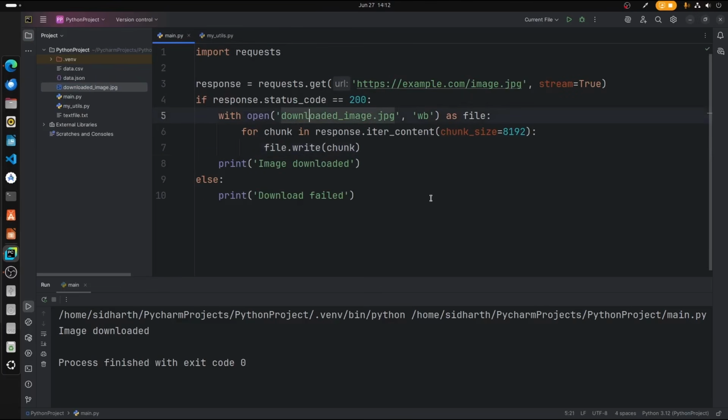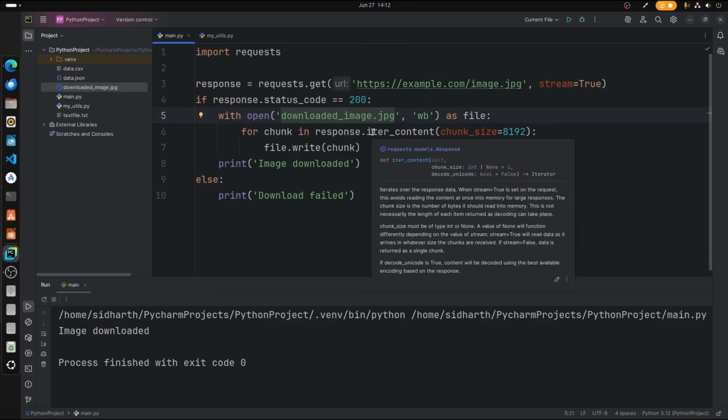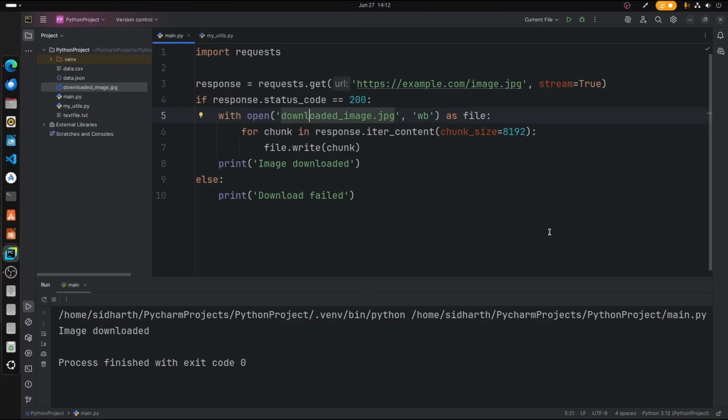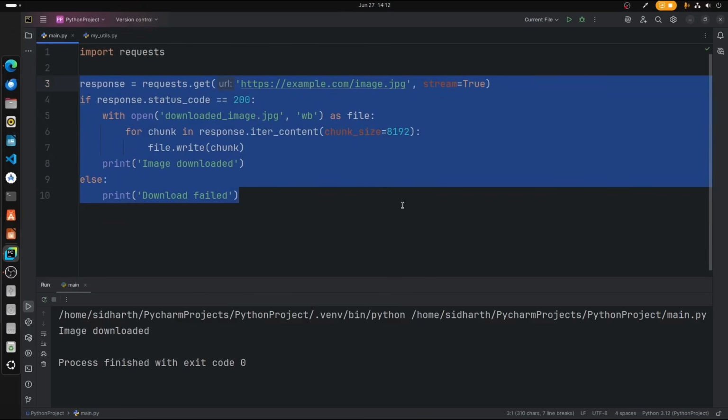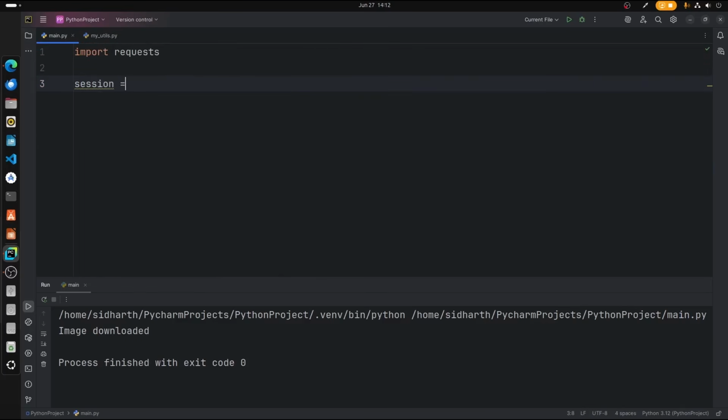So let's move on to session objects, and this is for persistent settings. Sessions are like creating a logged in space for your code, like it saves the settings which you have defined in the previous fetching or posting. It's like creating a particular session tab in your browser for each user, and all that data will be saved inside your code, and you can reuse it whenever you want. So let's see how to do that. Let us start with creating a session. So session is equal to requests.Session().